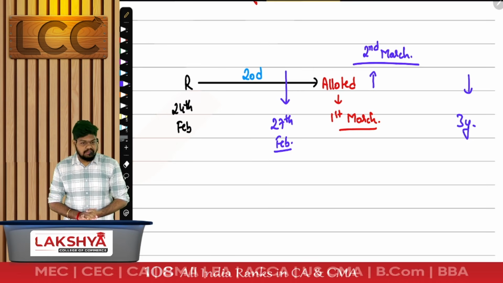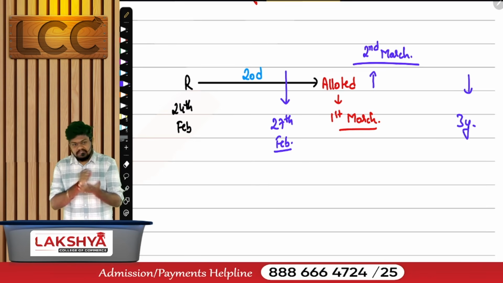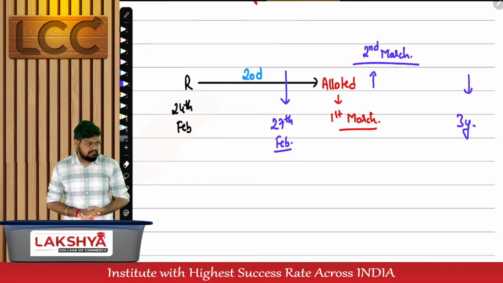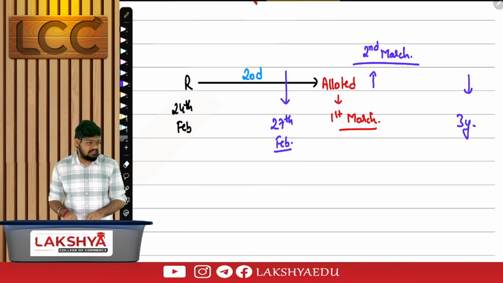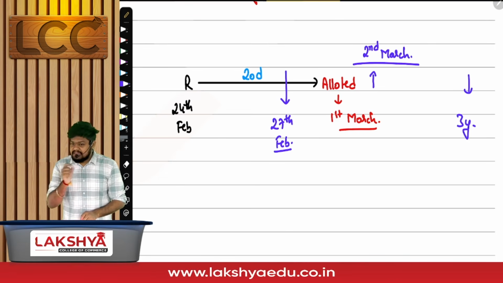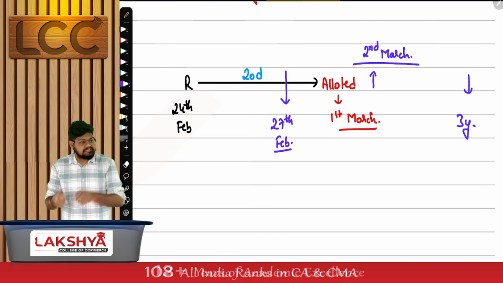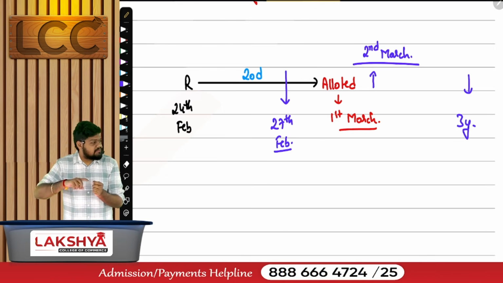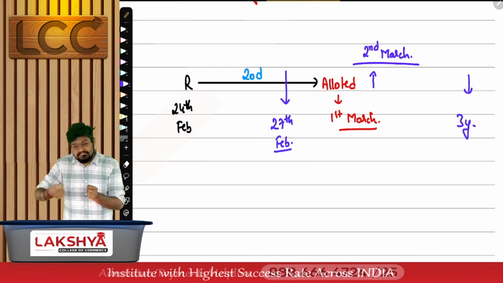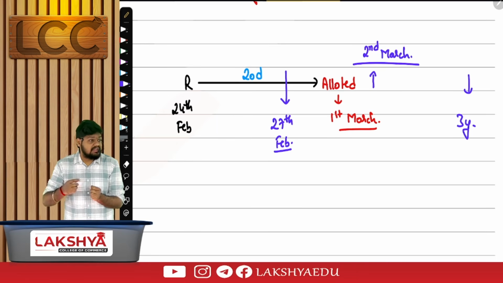What do you mean by striking off? I have my register, remember? Register of companies where I'll maintain your details. I'll strike your name off. Striking off a name is nothing but winding up itself, but because you don't have any liabilities, I'll directly strike off your name. There's no need of going into selling assets, settling liabilities, no procedure required. Which is a better option and an easier option? Striking off. If the company is already incorporated and have already done business, have already generated creditors, etc., then I'll have to go for winding up.